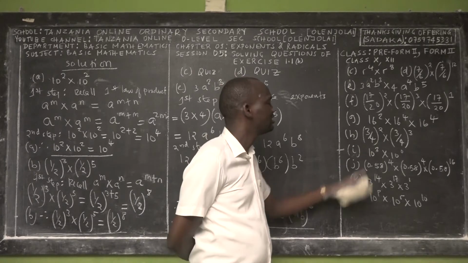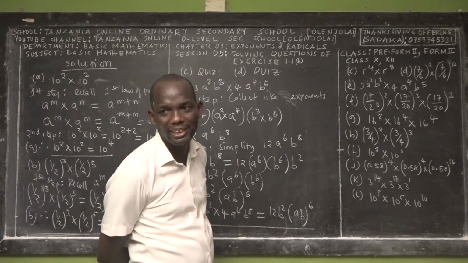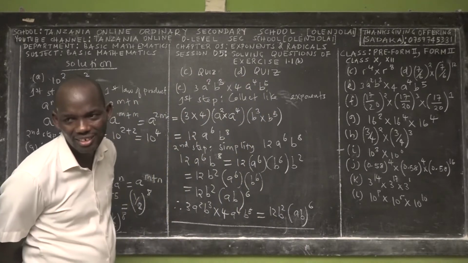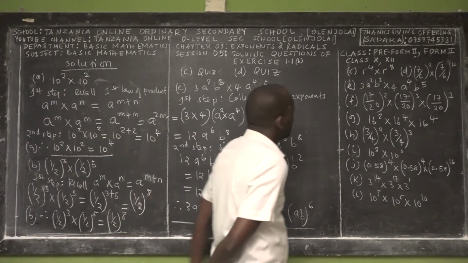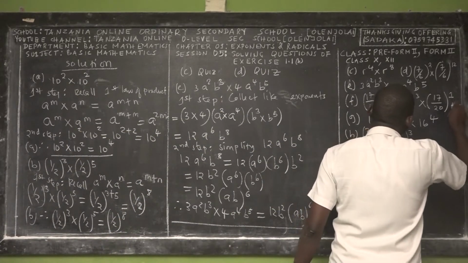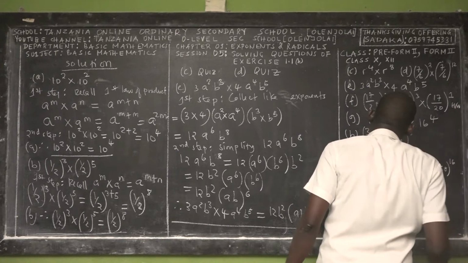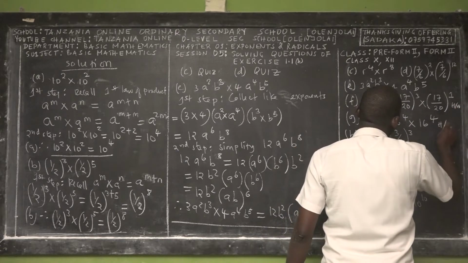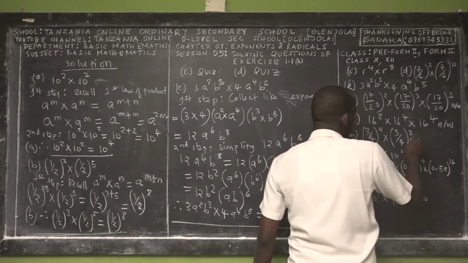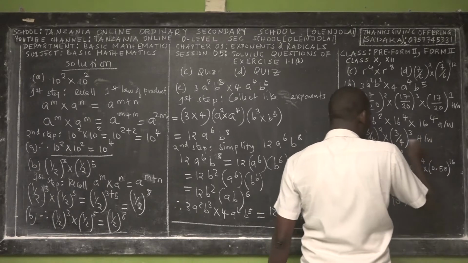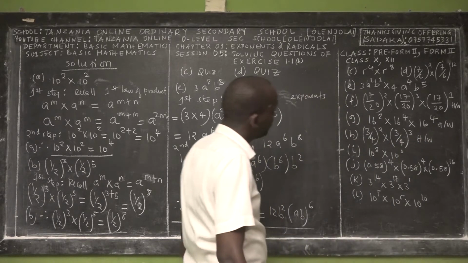Then H, same base, different exponent. Is it simple? Yes. So this is homework, very simple homework. This is homework. This is homework. And I believe that you are comfortable to do that. Maybe let me do I.